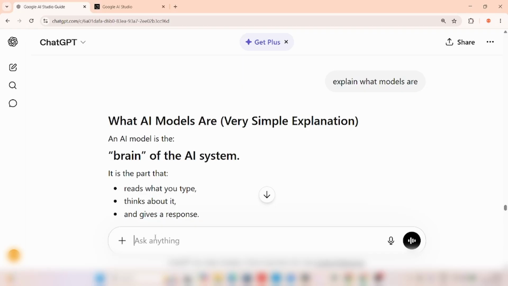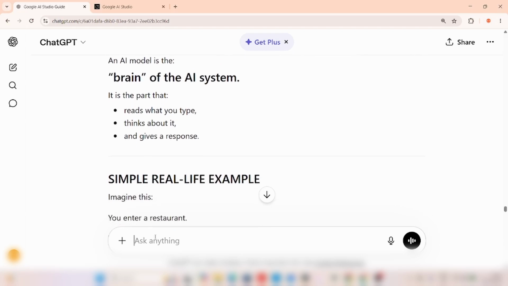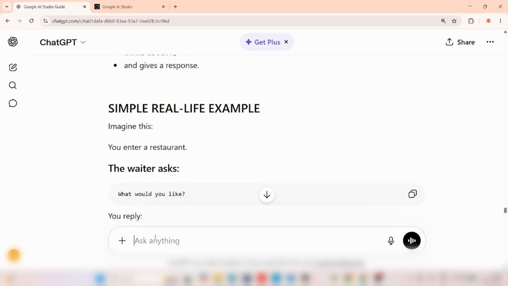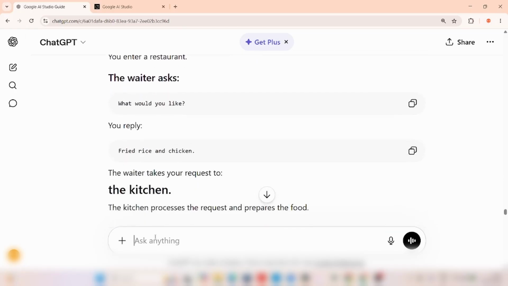So what are AI models? A very simple explanation: an AI model is the brain of the AI system. It is the part that reads what you type, thinks about it, and gives a response. A simple real-life example: imagine you enter a restaurant, the waiter asks, what would you like? You reply, fried rice and chicken.